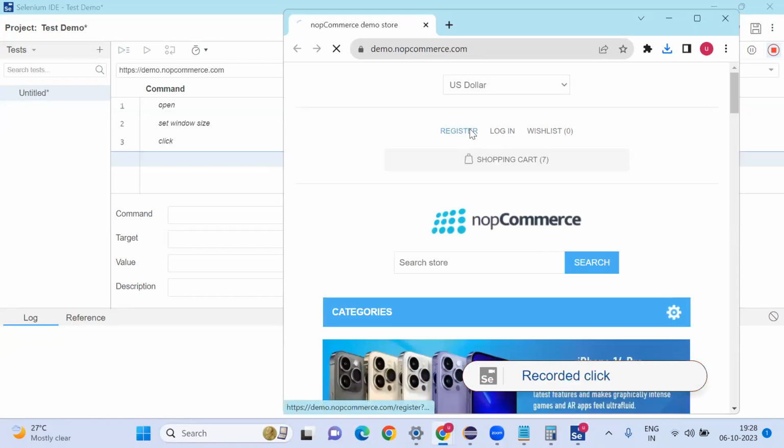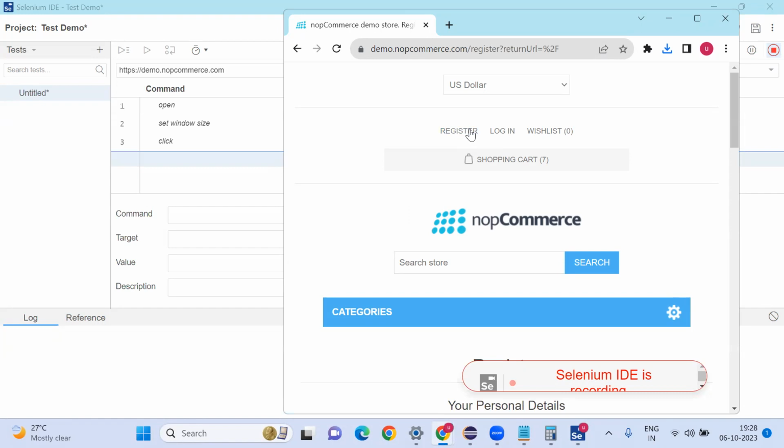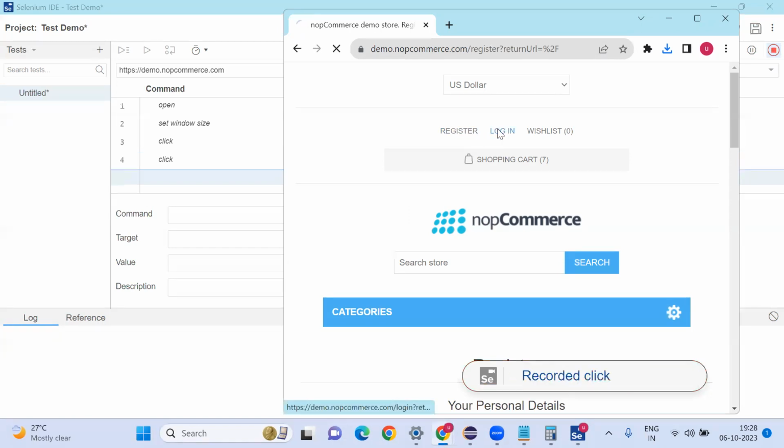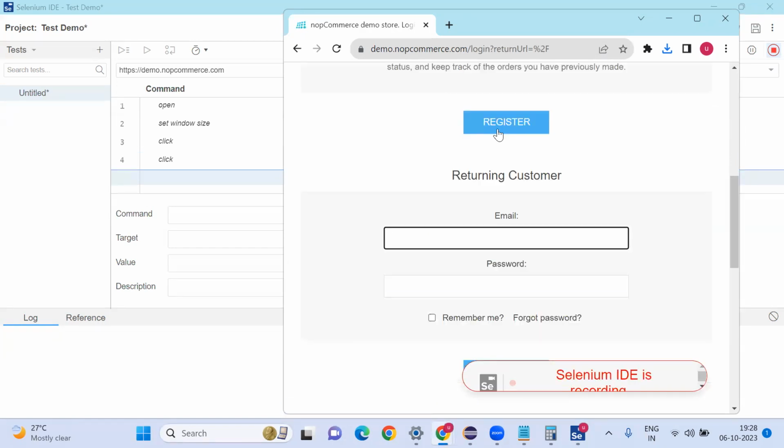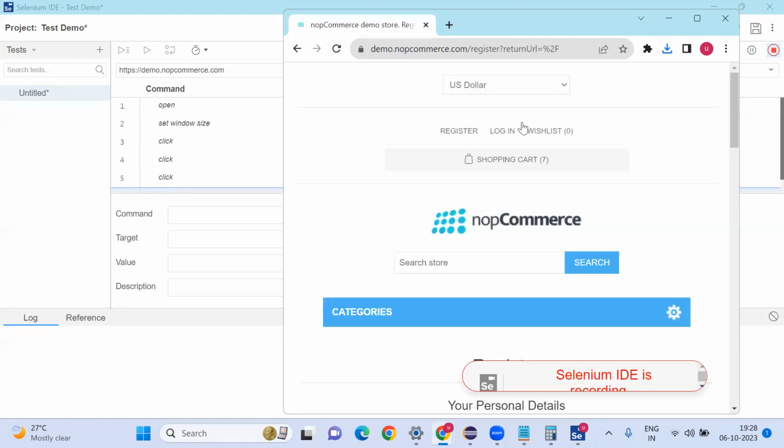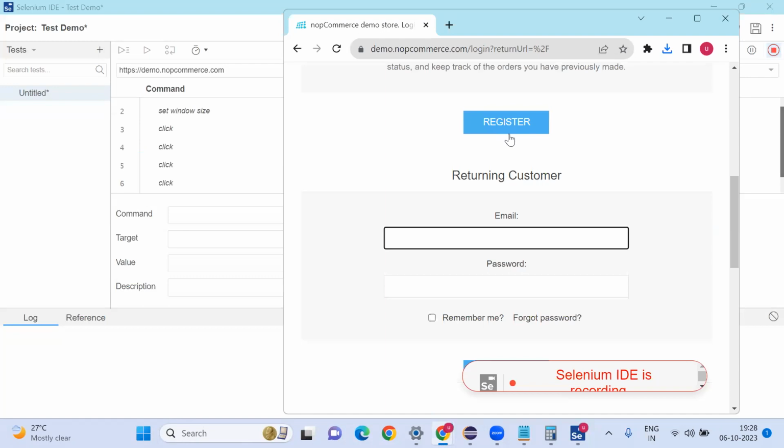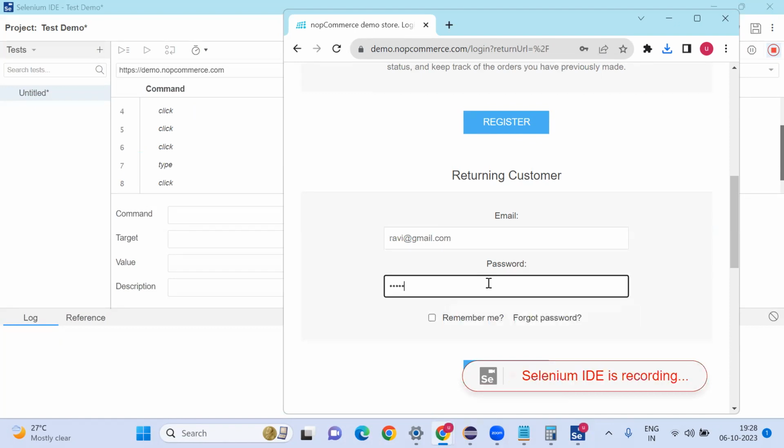Here I am going to click on register, then login, then again register, again login, just to check. Then I am going to enter ravi@gmail.com and password.